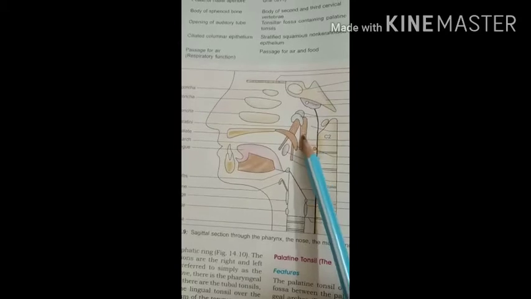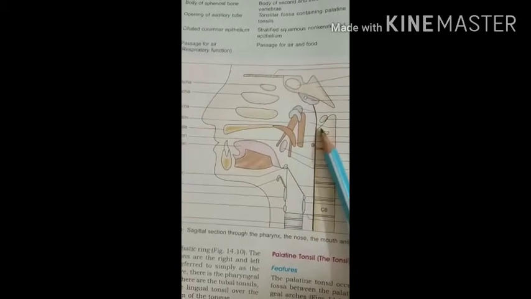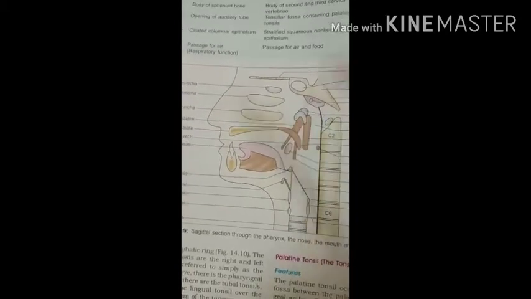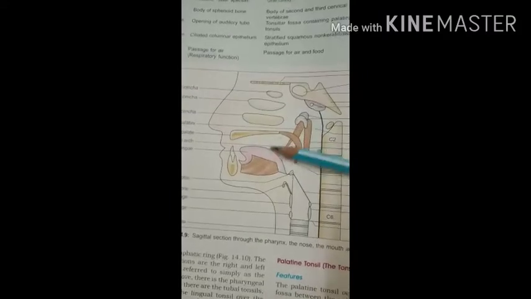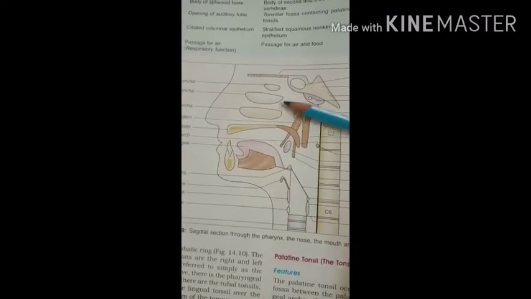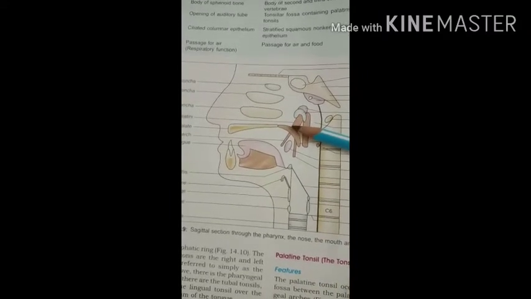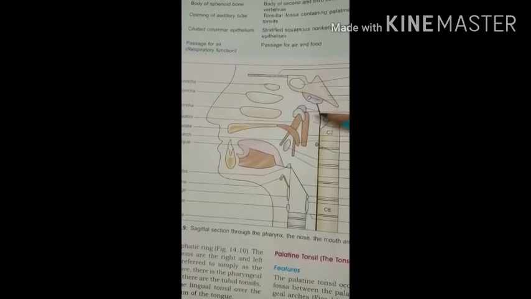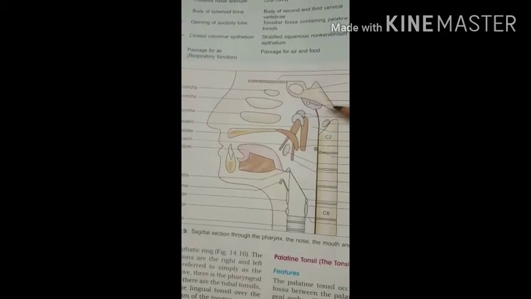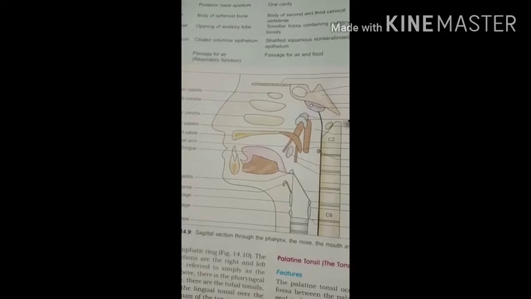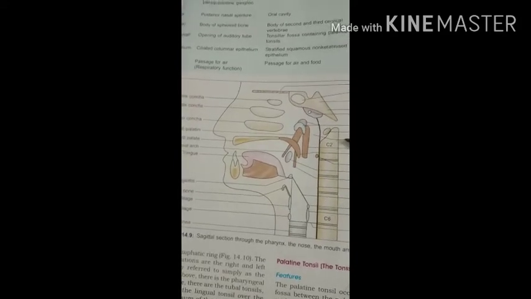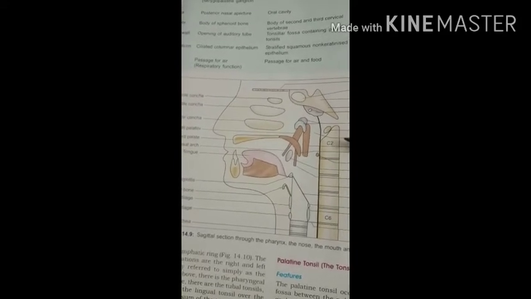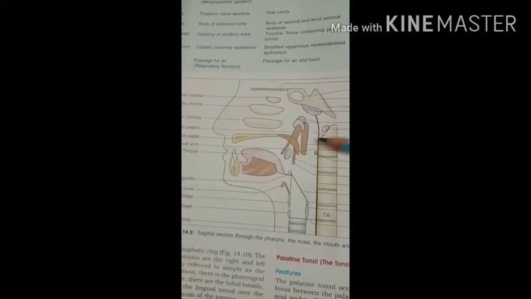Then the anterior wall is formed by the posterior nasal aperture. Okay? And the posterior wall is made by the sloping surface with the roof and supported by the anterior arch of the C1 vertebra.